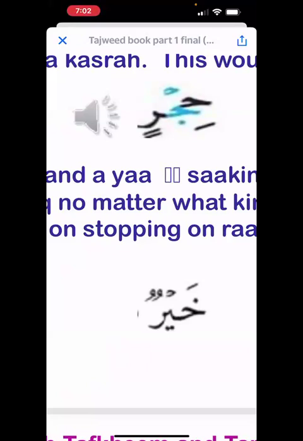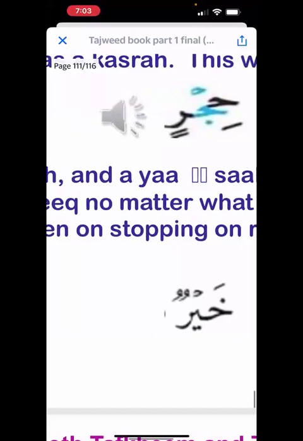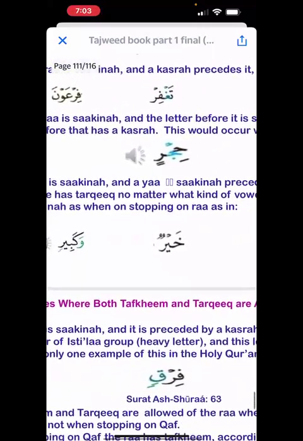Okay? So hijr. Make the jim qalqala and then put a pause on the sound of ra and make the light sound of ra. That is, you're doing tarqiq on ra by making the ra sound light.